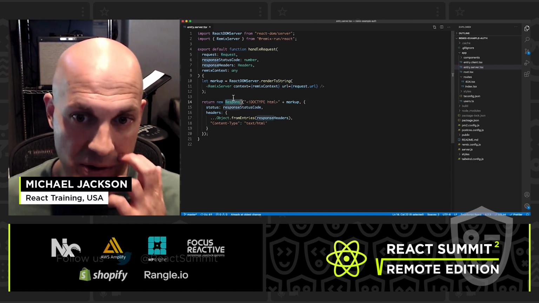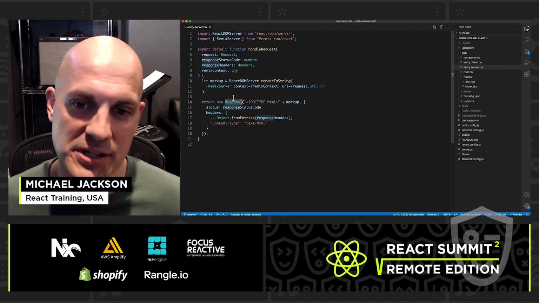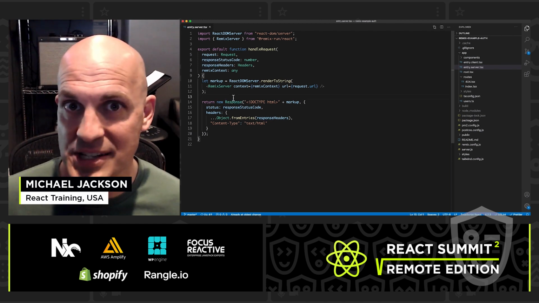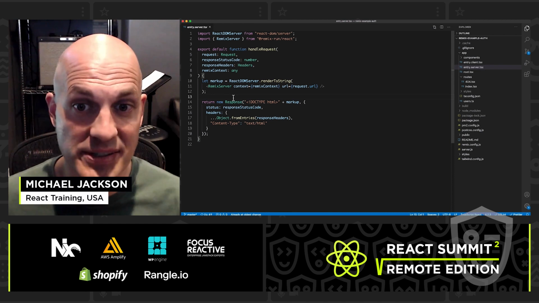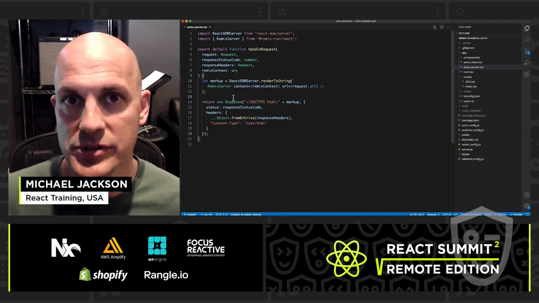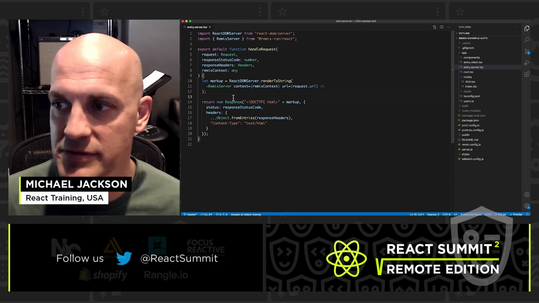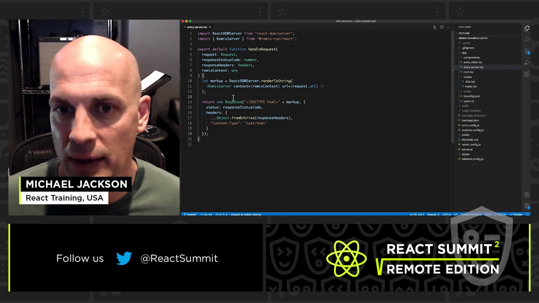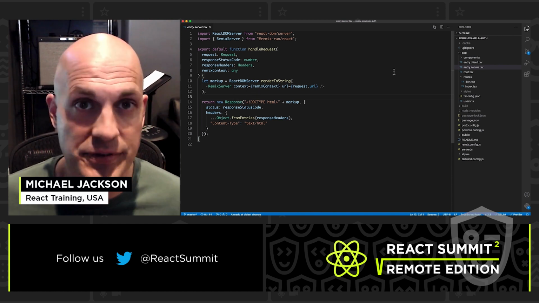These objects are not things that we invented. These are just from the web fetch API. So even though this function runs in Node, you get to use the familiar fetch primitives that you use on the web. So those are our entry points for the client and the server.